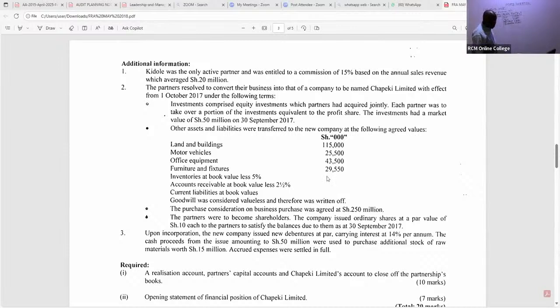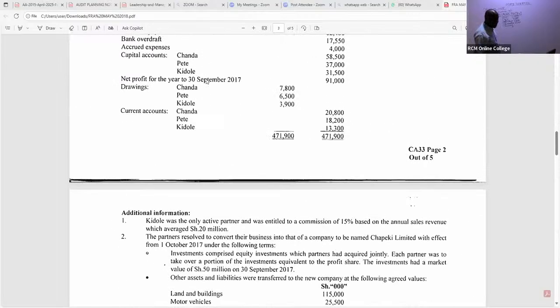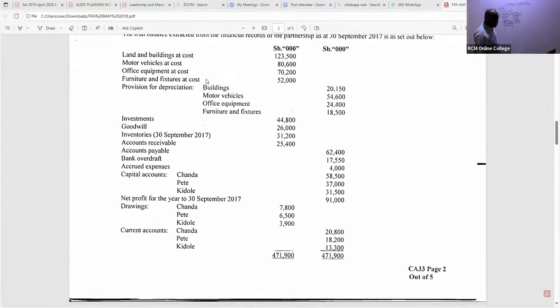Here we also took inventories. You can see inventories, book value less 5%. So now we are taking the new values. The book value of inventory is here, 31,200. But you see now they agreed we take away 5%.